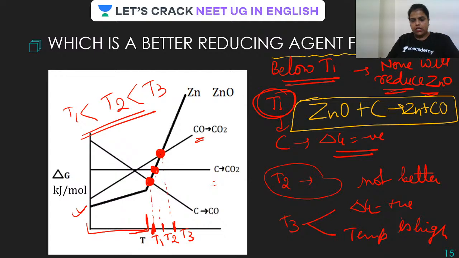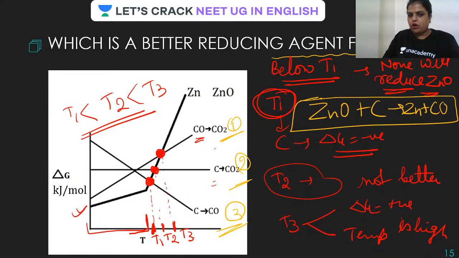Done? Because it is very simple, guys, when there is only one plot below the metal to be reduced, like in case of iron that you had just seen, there was no option.